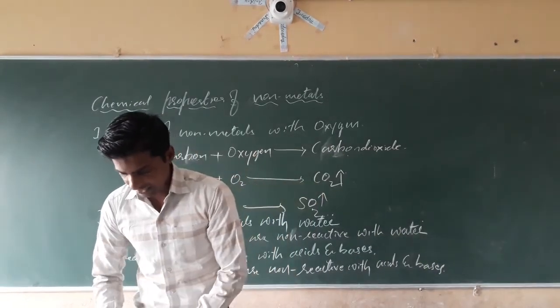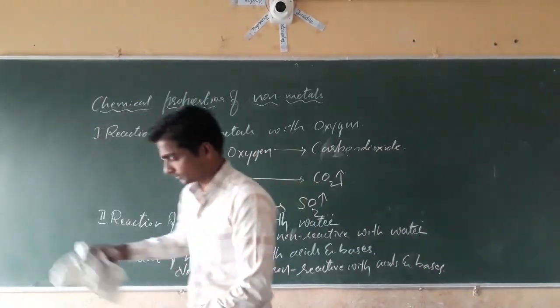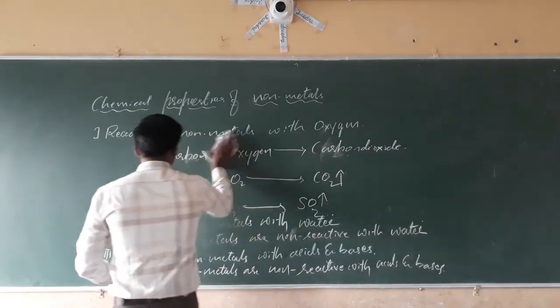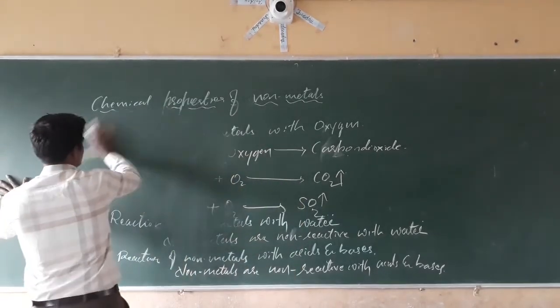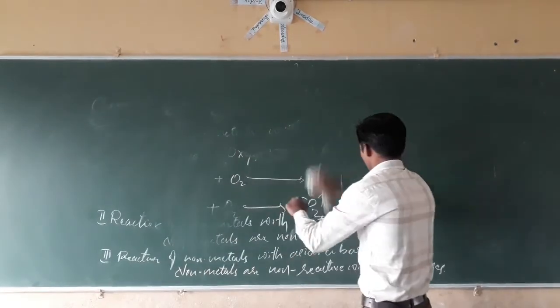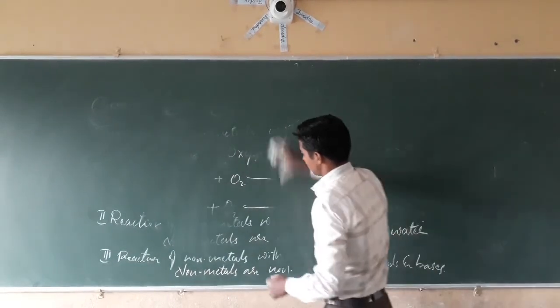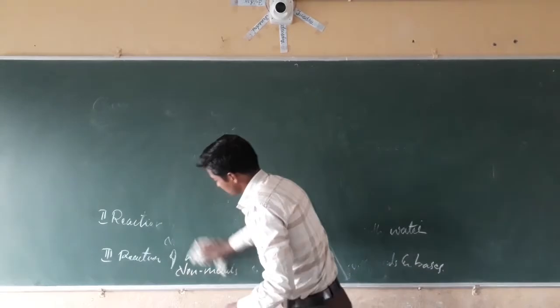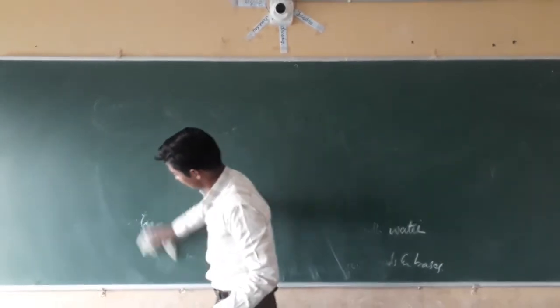Uses of metals and non-metals. Nowadays we are using metals everywhere, in all aspects. We see different things made up of metals.